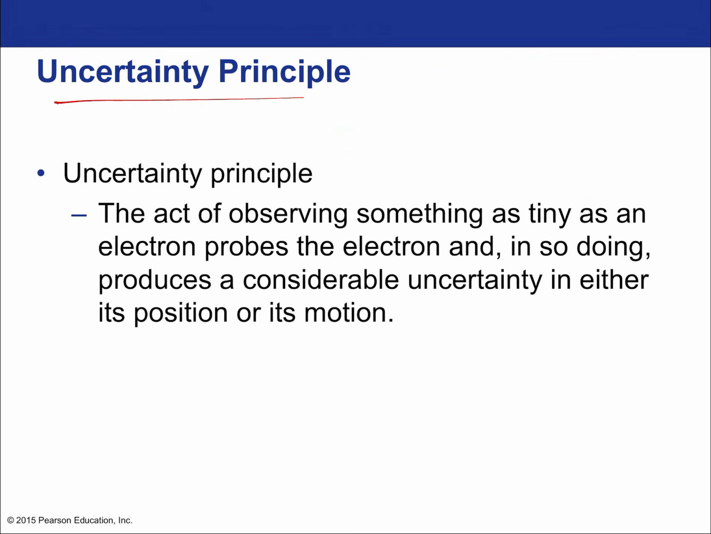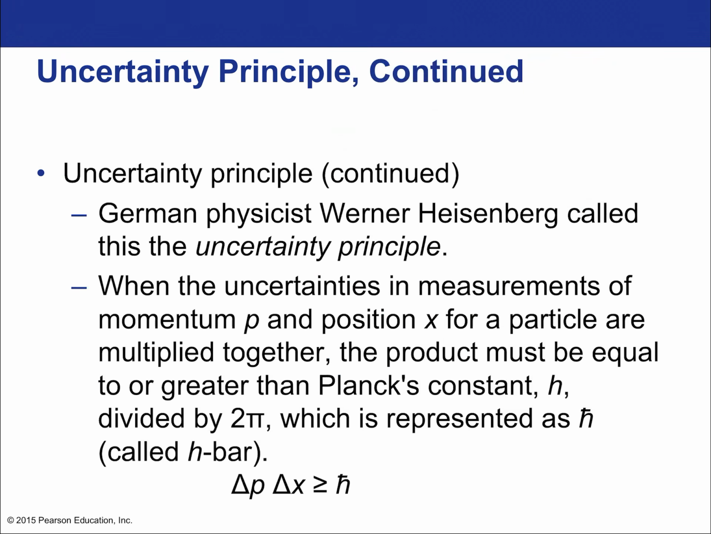Amazing, right? So the uncertainty principle states that the act of observing something as tiny as an electron probes the electron, and in so doing produces a considerable uncertainty in either its position or its motion. The German physicist Werner Heisenberg called this the uncertainty principle, so often it's called Heisenberg's uncertainty. When the uncertainties in measurements of momentum, so that's just mass times velocity, and position for a particle are multiplied together, the product must be equal to or greater than Planck's constant divided by 2 pi, which is represented by h bar.